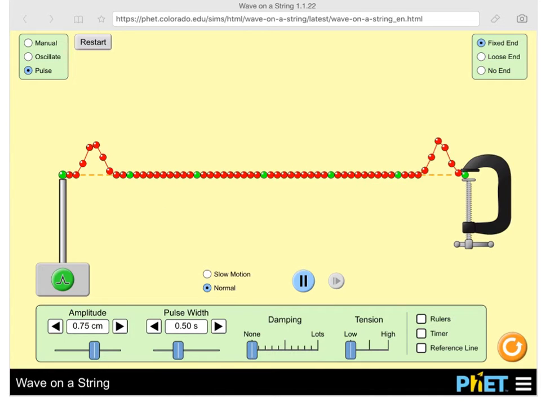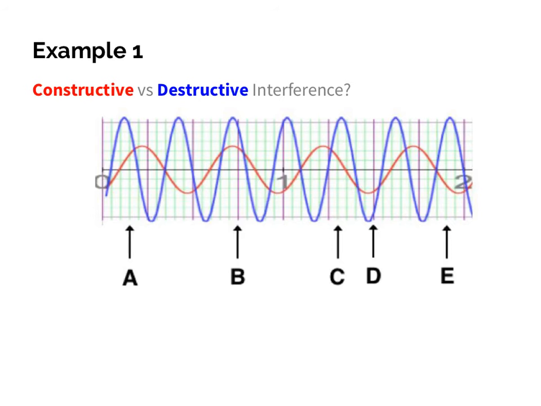So kind of watch it in total. The waves go towards each other, destruct, and they keep on moving. They are not bouncing, they're not reflecting back, but they're just moving through each other, and at that point in the middle is where you have that destructive interference. Okay, so constructive interference is when the two waves of the same phase meet, and destructive interference is when two waves of opposite phase are meeting.